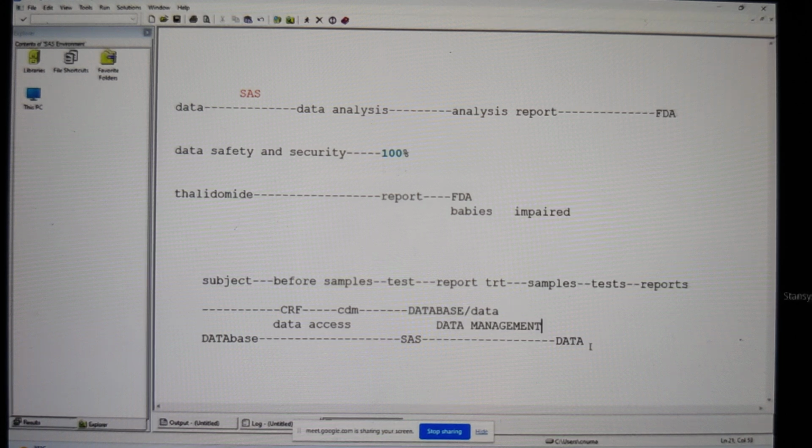Once you're done with the data management, what is the third important step? Why do we select a tool, why do we choose SAS? To do the data analysis. We are going to do the data analysis. That's the third important step. Once you're done with the analysis, we are going to get an analysis report.